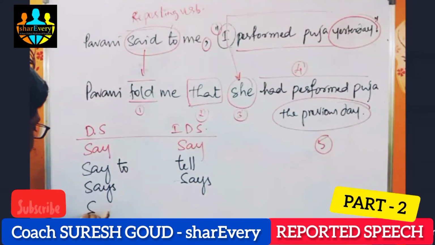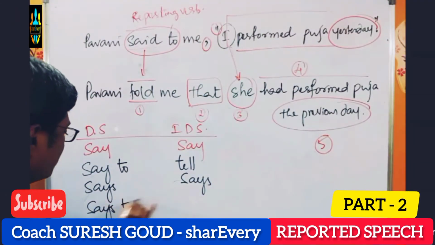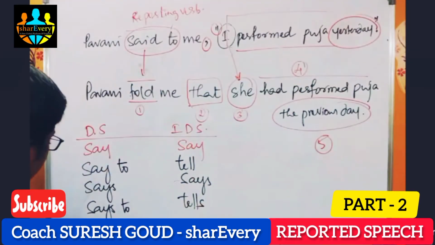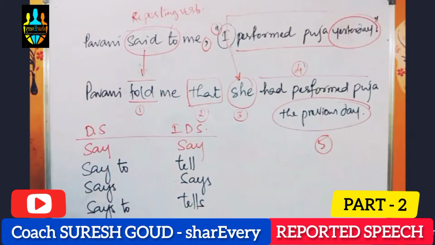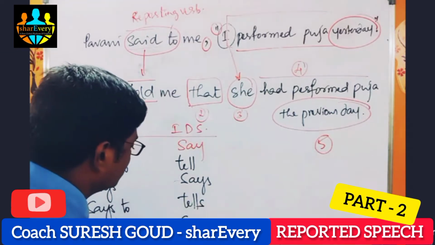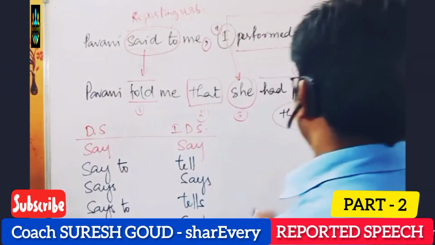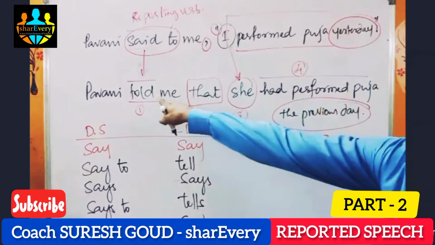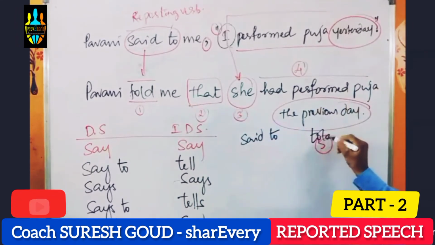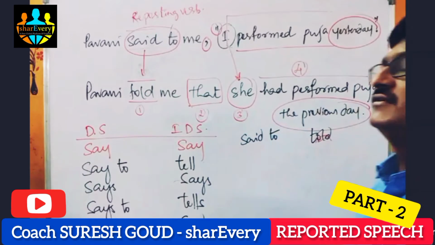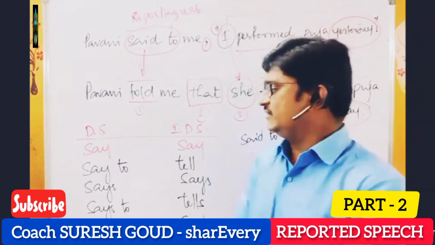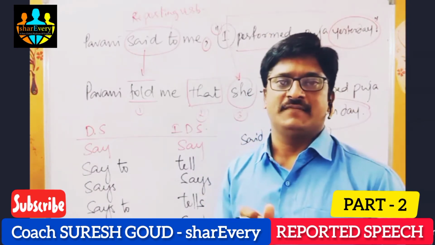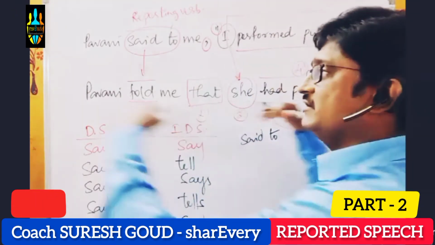If we have says to here, it changes to tells. If we have said here in indirect speech, we need to use said only. If we have said to here, already we have written told. Said to converts as told. These are the reporting verbs we use in statements only, because we are in the statement.